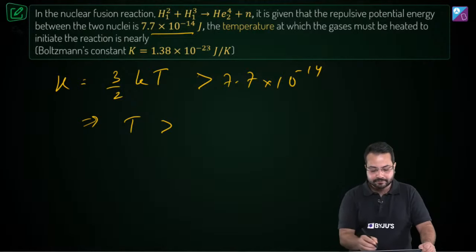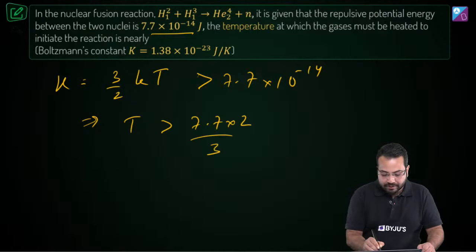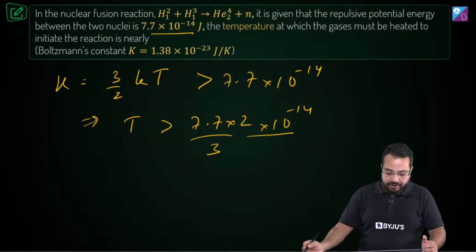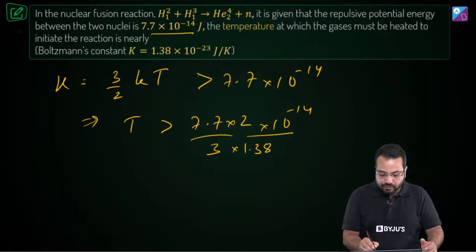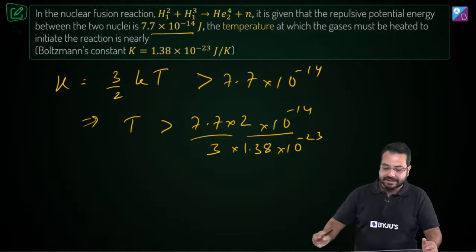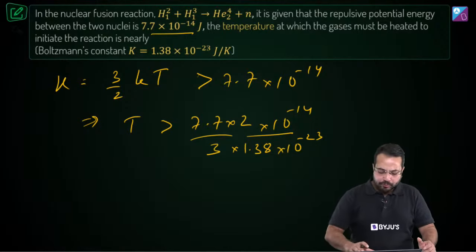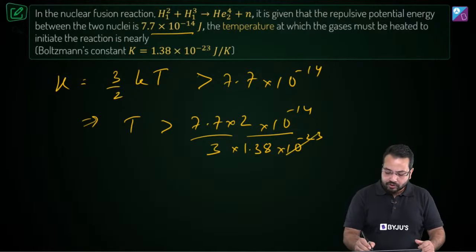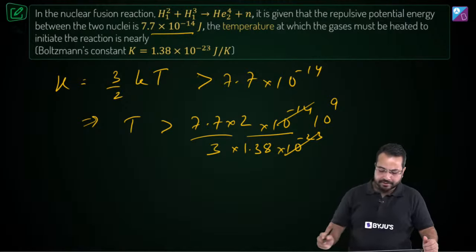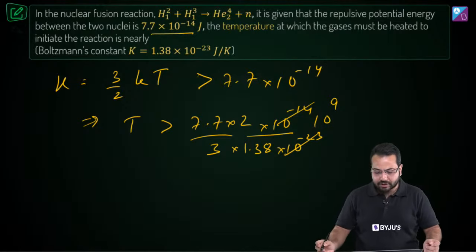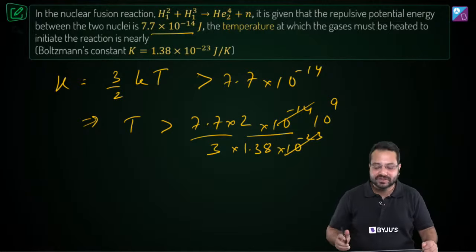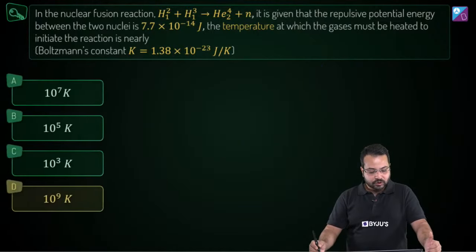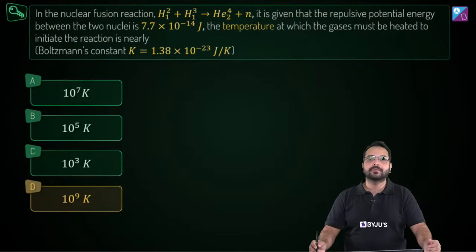We get T is greater than 7.7 × 2 divided by 3, then 10^-14, and in the denominator we have the Boltzmann constant, which is 1.38 × 10^-23. We don't need to do this calculation because we just need to know the order of the temperature. So this is going to become approximately 10^9. So the order of the temperature is 10^9 Kelvin. That is going to be my answer. Let's check the options. So option D is going to be the correct option. Is that correct?